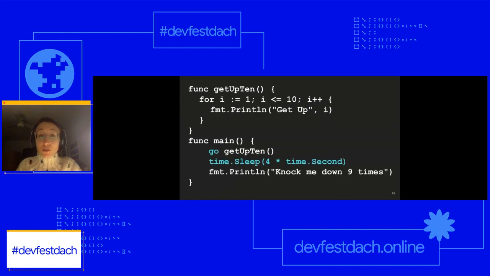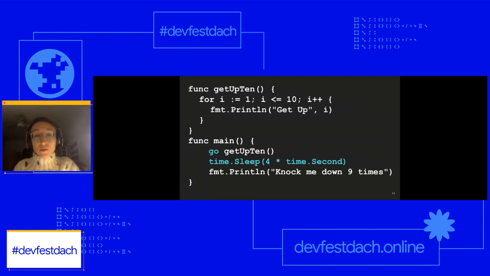If we do want it to run, there are multiple ways for us to do it. One way is to use a sleep function. Here, just like in the previous example, the difference is only that I'm adding this time sleep. I will start the Goroutine, I'll wait 4 seconds, and then I will print the final line afterwards.